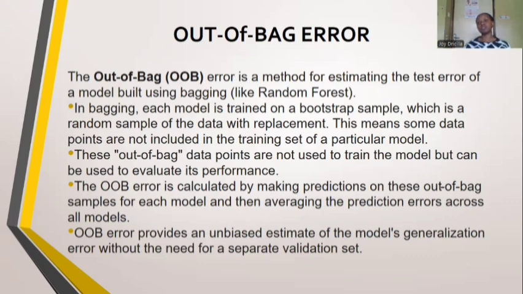But sometimes when those models are separated, some components from the original sample may not be in some of those data sets. So out-of-bag error is basically used to calculate the error for the missing data points that were not included in the different sets. It's calculated by making predictions on these out-of-bag samples for each model and then averaging those prediction errors across the models.